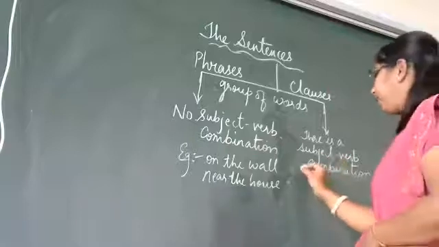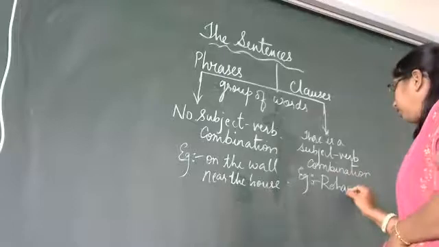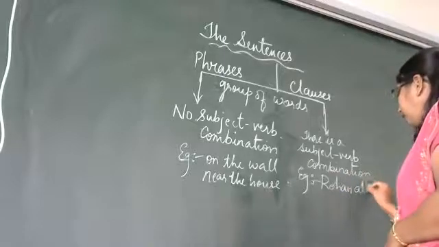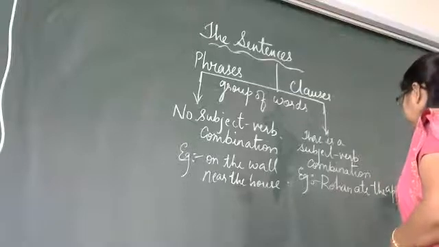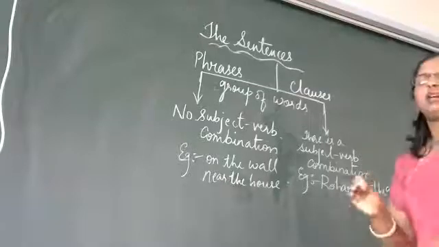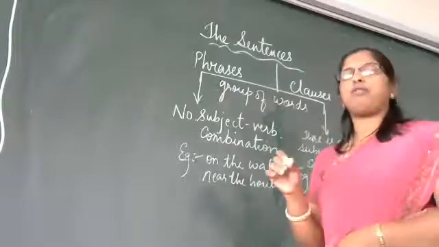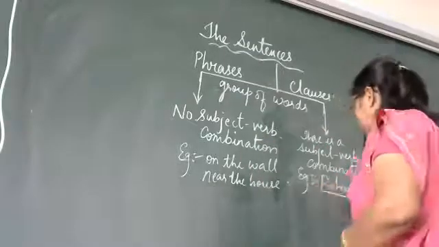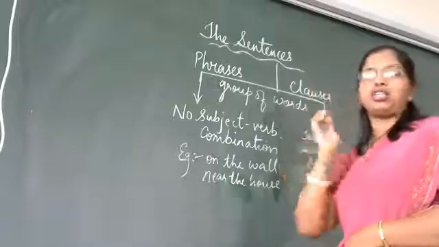But the same thing, if you write it over here, Rohan ate the apple. Although this is a group of words, it has a subject. Rohan is the subject, that is, he is doing the action.